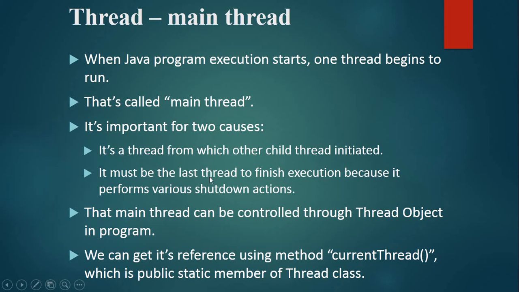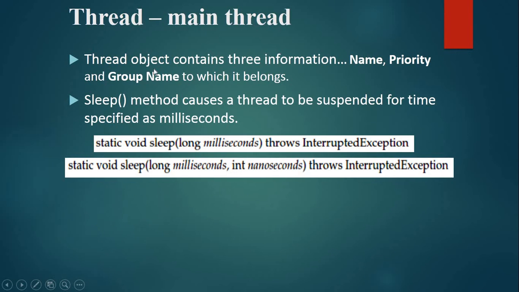It must be the last thread to finish execution because it performs various shutdown actions. The main thread can be controlled through a thread object in the program. We can get its reference using the method currentThread, which is a public static member of the Thread class. A thread object contains three pieces of information: its name, its priority, and the group name to which it belongs.